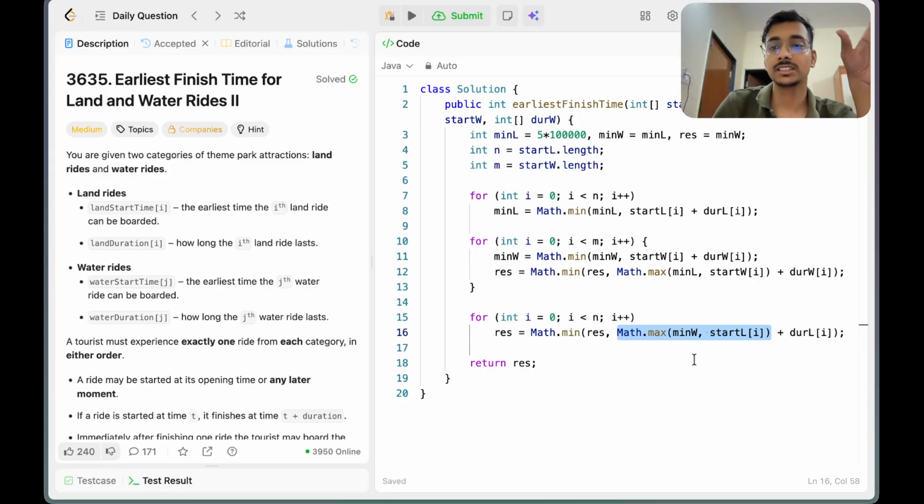This will give me that value, and along with the land duration we will get some answer. We are looking for the most optimal, so we take the min of RES and this, and eventually this is the answer.